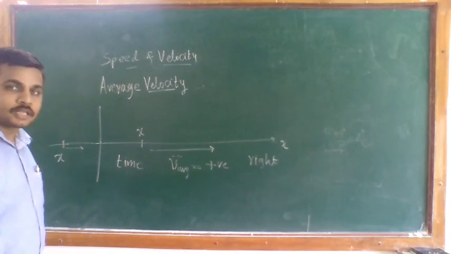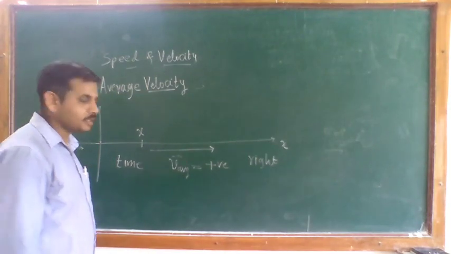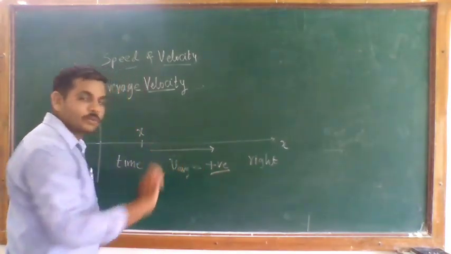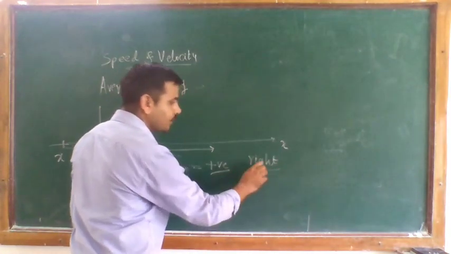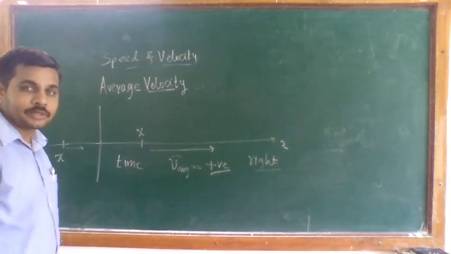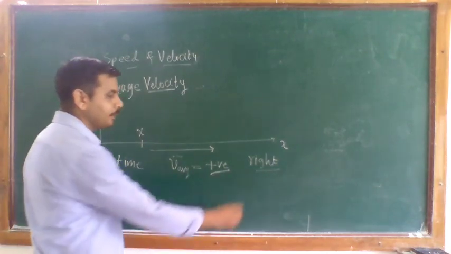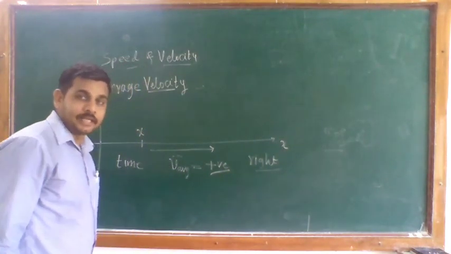The object is changing its position from one place to another. Here the average velocity is positive and your object is moving in a forward direction, the positive direction, or we can say to the right side.